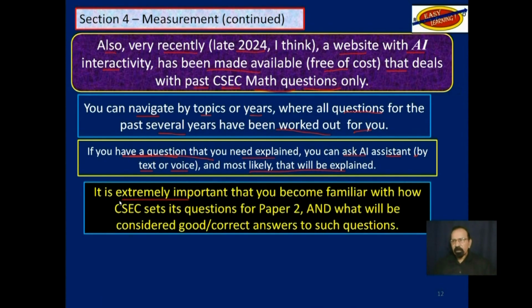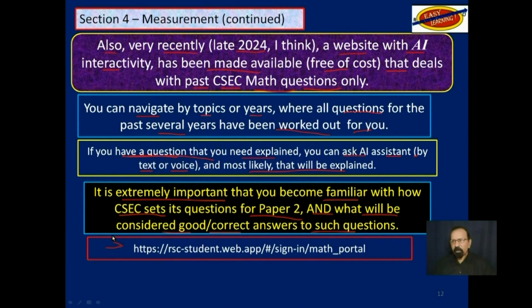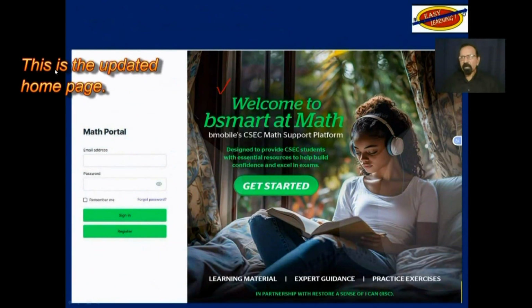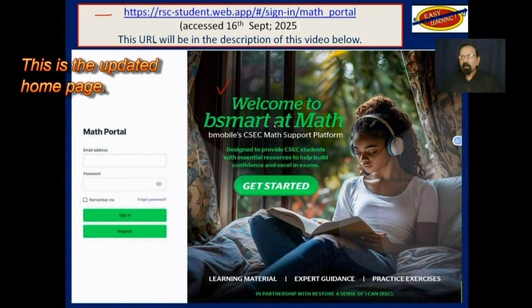It is extremely important that you become familiar with how CSEC sets its questions for paper 2 and what will be considered good or correct answers to such questions. This is the URL for that website. On the next slide, I will show you what the home page looks like. And this may be slightly different from the one in previous videos. So this is what it looks like. Again, this is the URL.